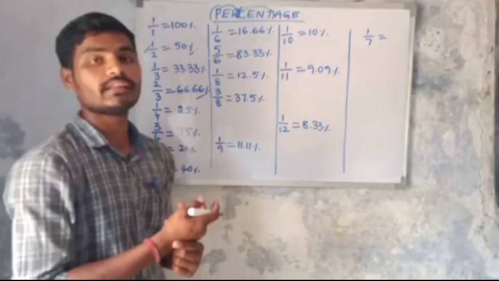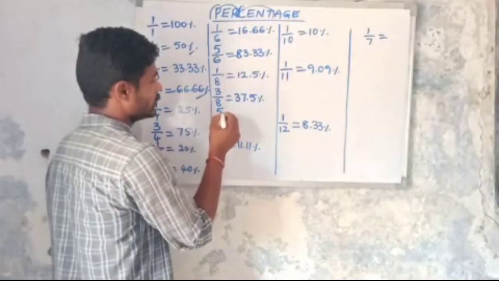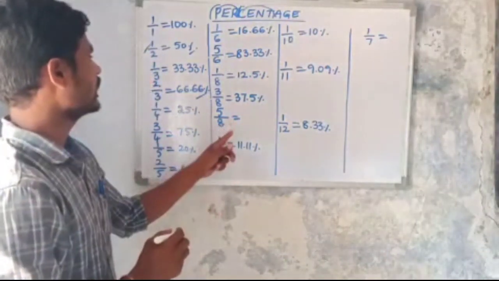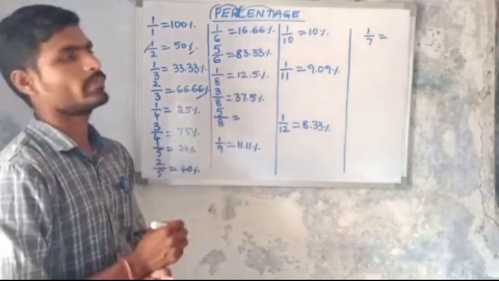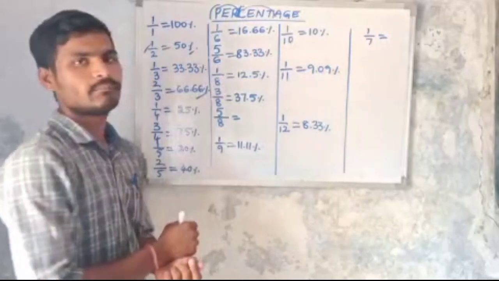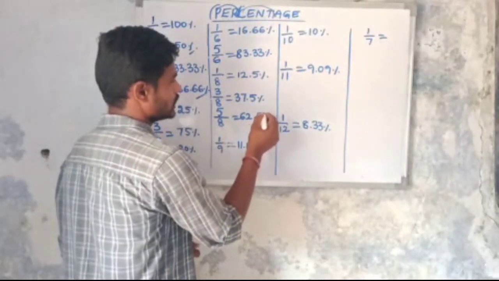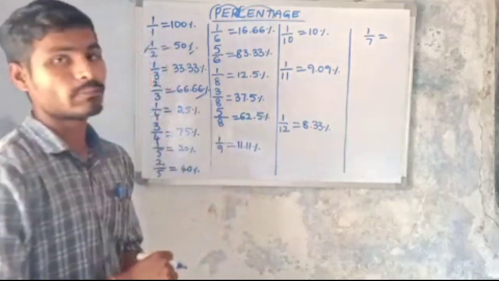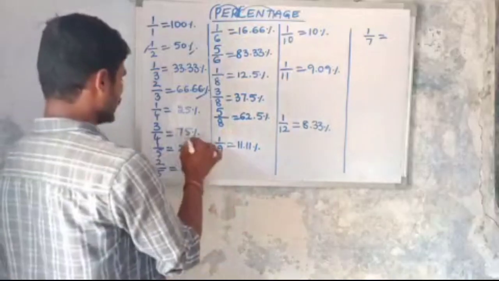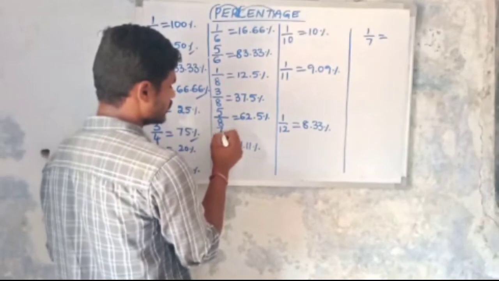Then 4 by 8 is 1 by 2 only. Then next, 5 by 8. You should remember 5 by 8. The value of 5 by 8 is 5 into 12.5%. 5 into 12 is 60 and 5 into 0.5 is 2.5, so 62.5%. Next, 6 by 8 means 2 threes are 6, 2 fours are 8, so 3 by 4, which is 75% only.